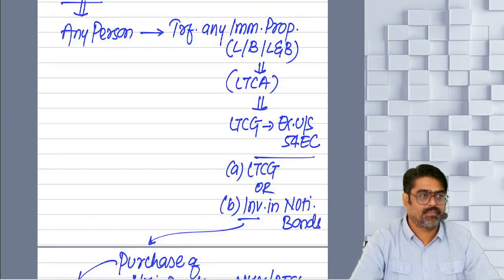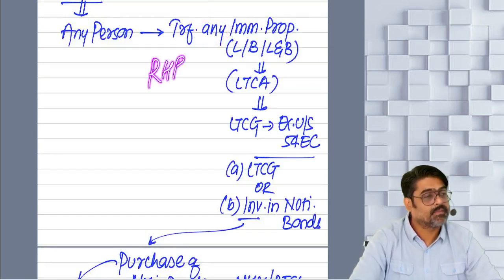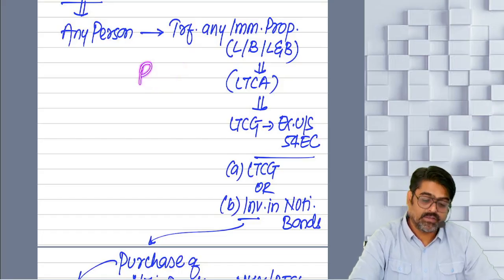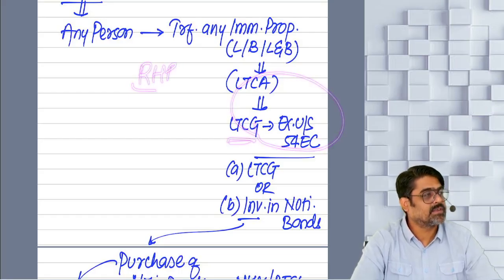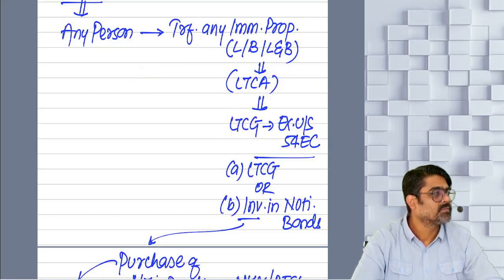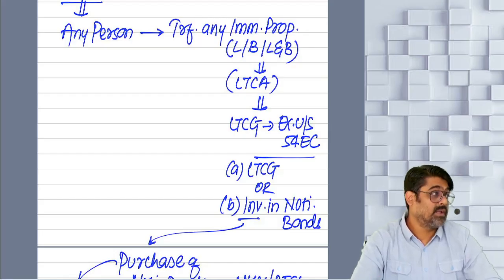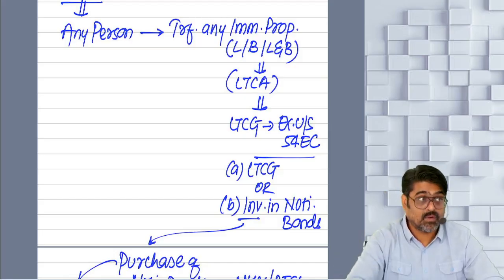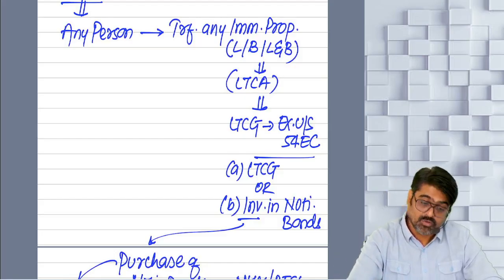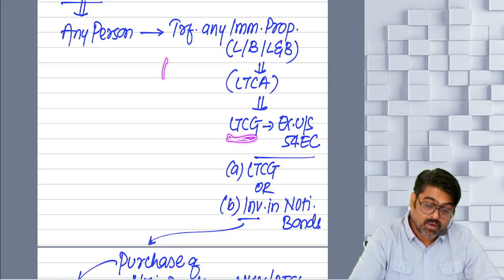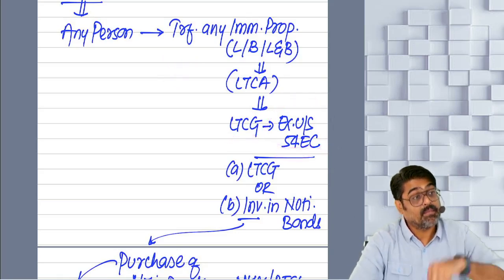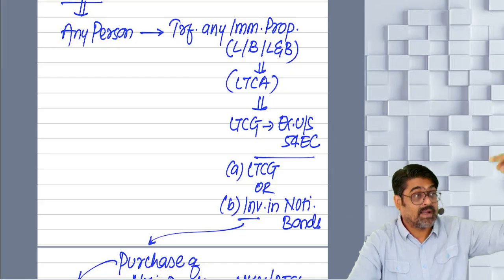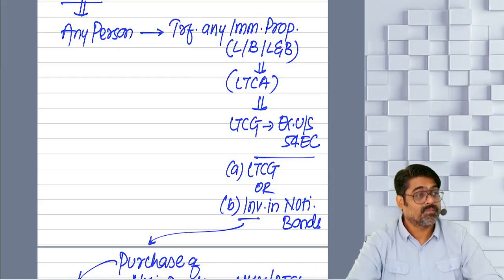Any immovable property. Can it be a residential house property? So residential house property is there. Long-term gain of residential house property can be claimed as exempt under section 54EC. There is no restriction. If it was not allowed, they would have said any residential, any property, any immovable property other than residential. Have they told you other than residential property? No. So even the long-term gain of residential house property can be claimed as exempt under section 54EC. That can be claimed as exempt under 54 also, and that can be exempt under 54EC also.